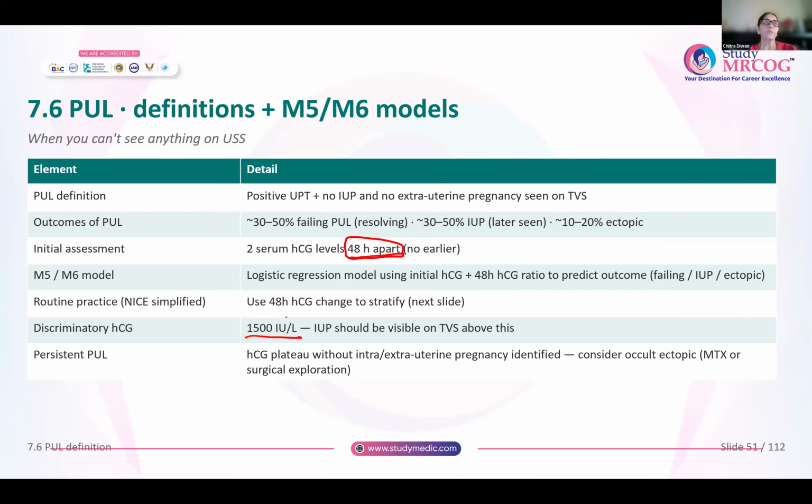There is something called a persistent PUL. So whenever the HCG plateaus without an intrauterine or an extrauterine pregnancy being identified, consider it as an occult ectopic pregnancy and either offer her methotrexate or do a surgical exploration.